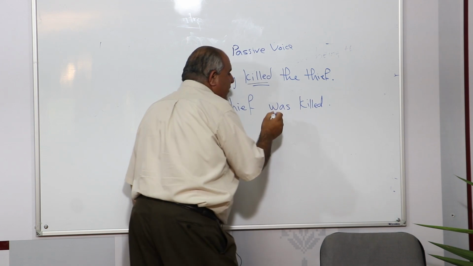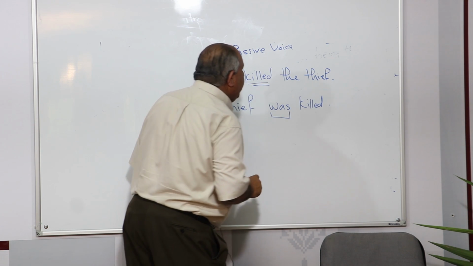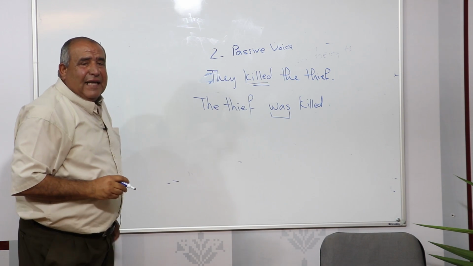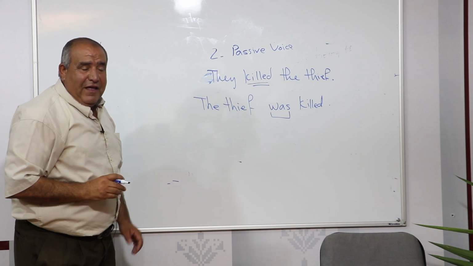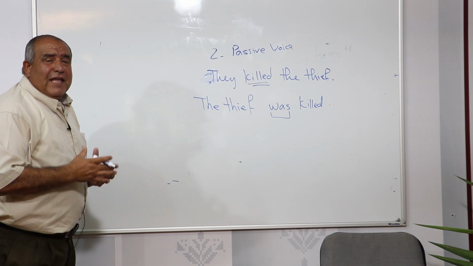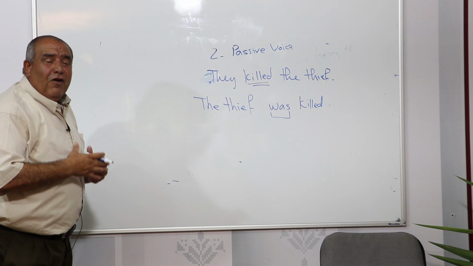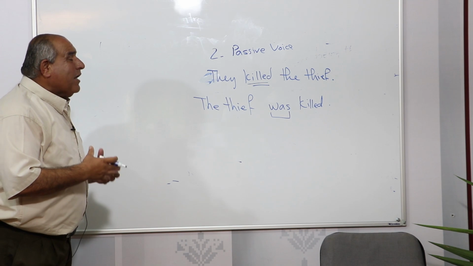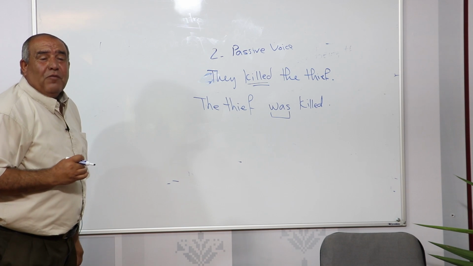Therefore, we use the auxiliary verb in order to help the sentence be changed from active into passive. These auxiliary verbs and the modal auxiliary verbs help the main verb, or help the sentence change from active into passive voice.